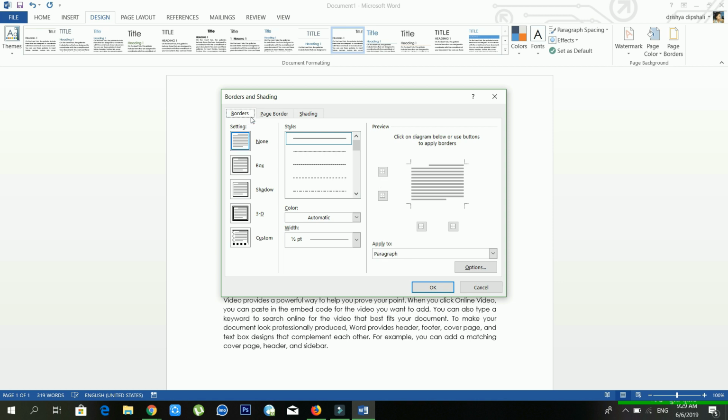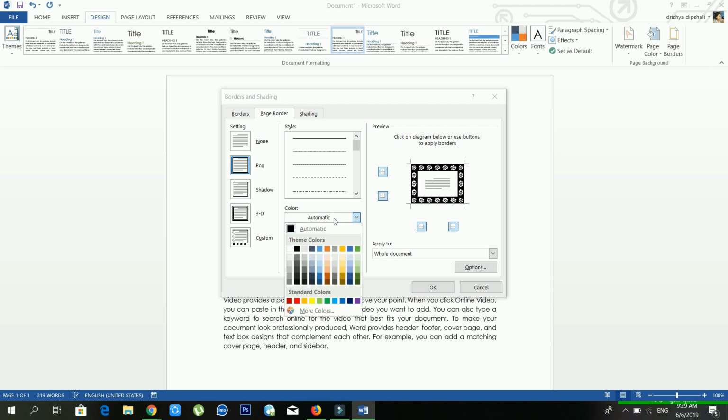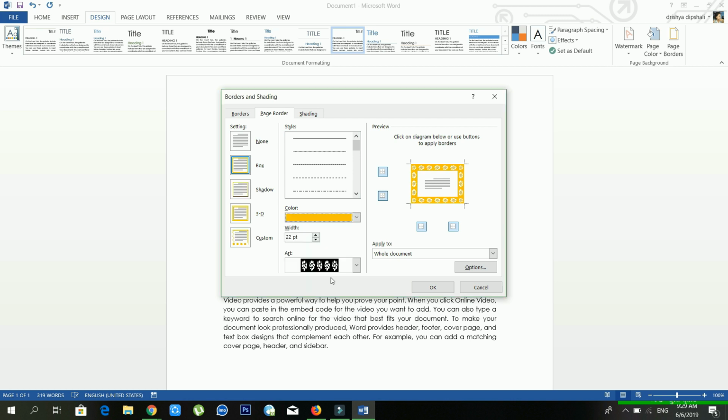Before it would go to the borders, but now it will go to the page borders. From here the art is none, so you have to choose the art, and you can set the width size, and I'm increasing the size of my borders. And from here you can choose the color also, which color you want, and after this you have to click OK.